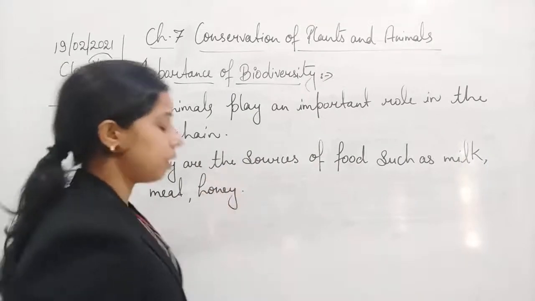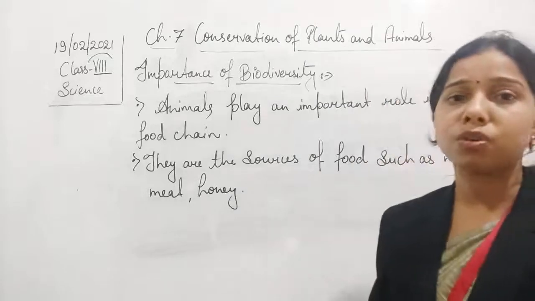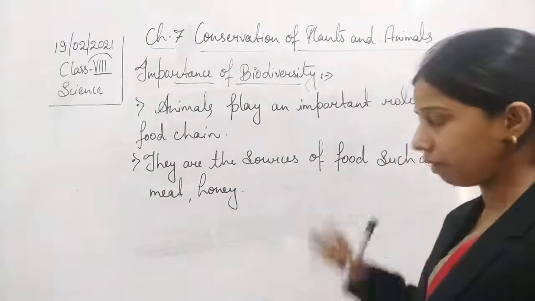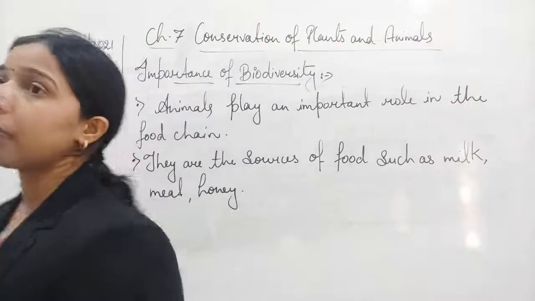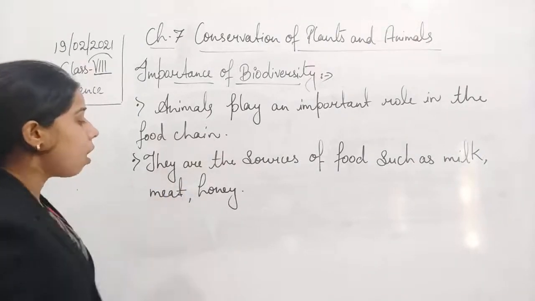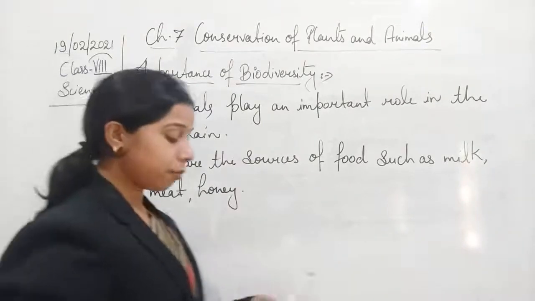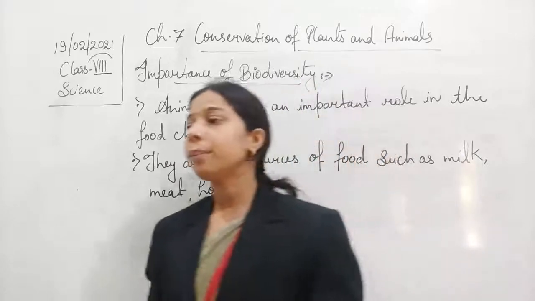You see, students, a lot of different kinds of animals, including cow, buffalo, sheep, camel, goat, are a very good source of milk. Then there are some animals, including hen, that provide meat. So meat is provided by animals like a hen or a goat.